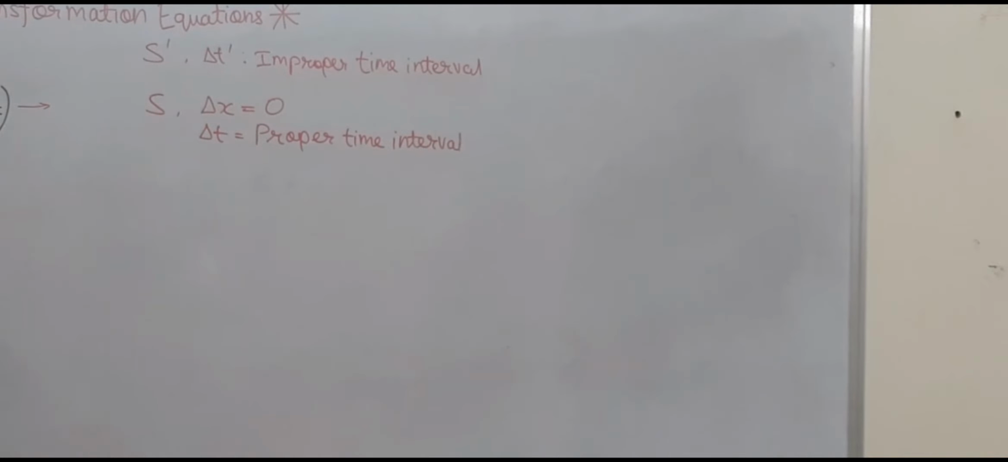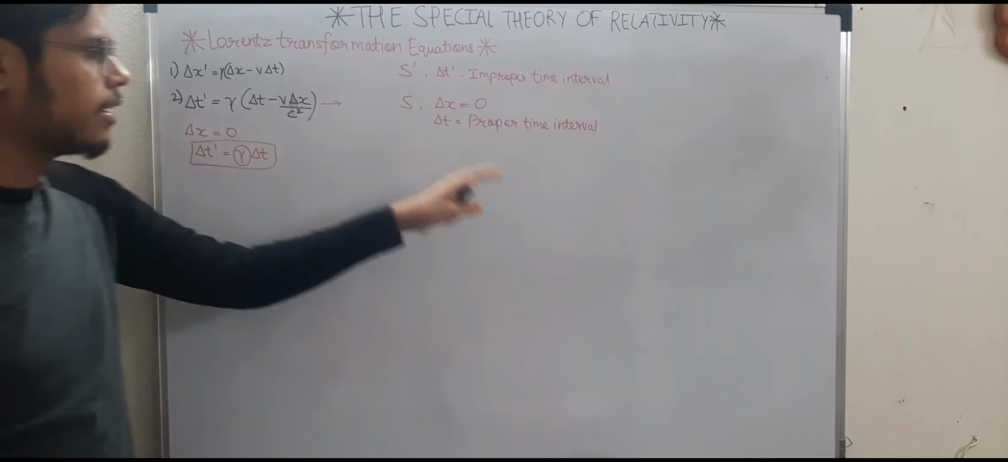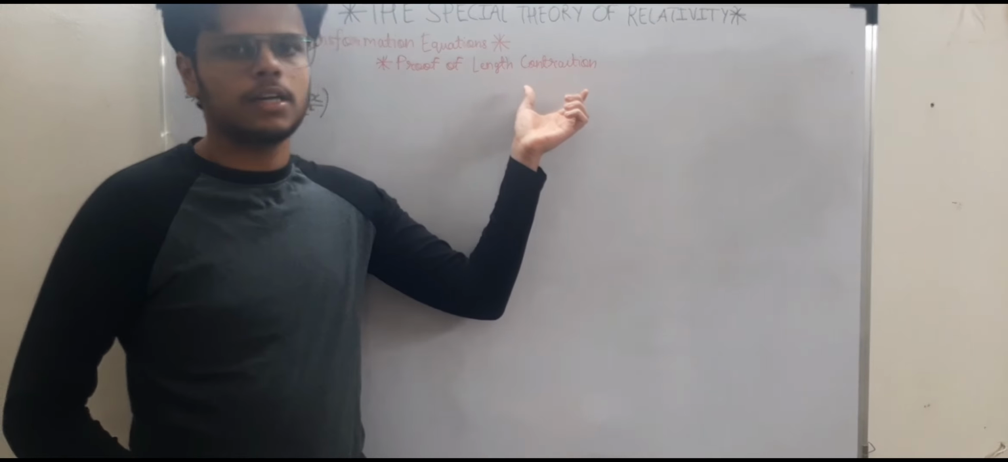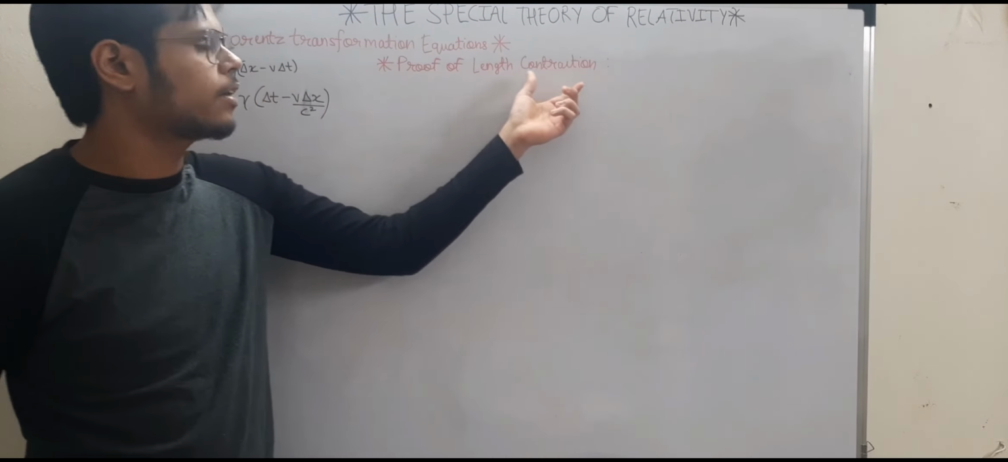And as this equation states, this is the equation of time dilation, that the improper time interval is greater than the proper time interval by a factor of gamma. Hence the Lorentz equation can explain time dilation as well. Now let us try to prove the final consequence of Einstein's theory of relativity, that is length contraction.